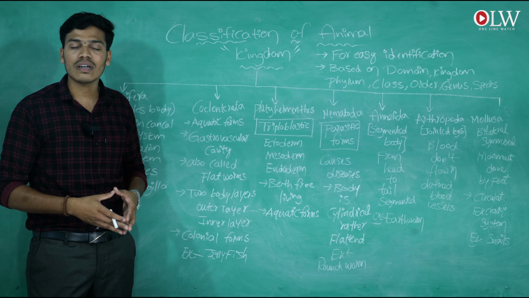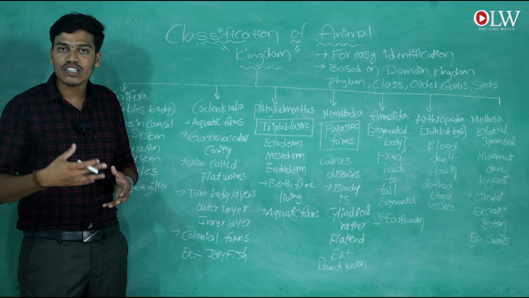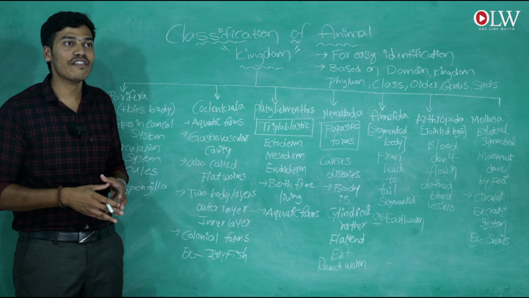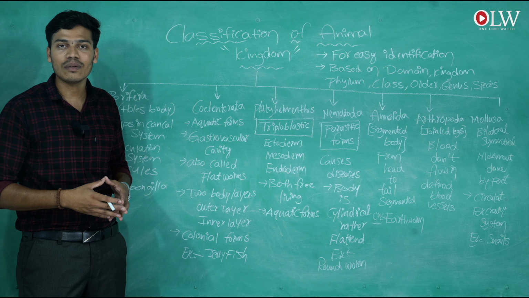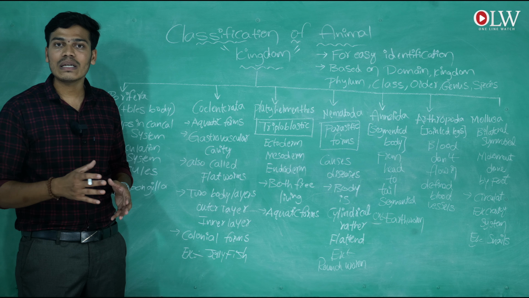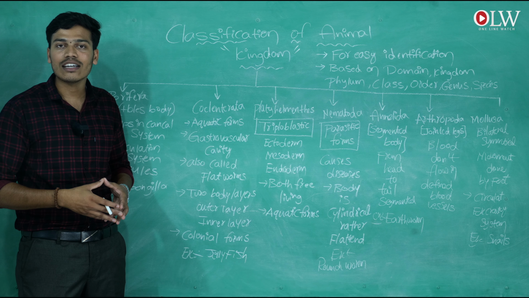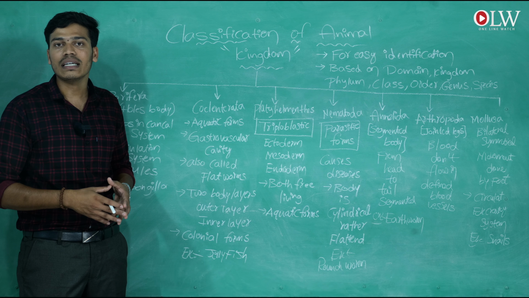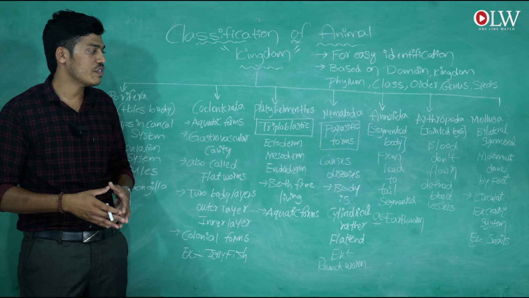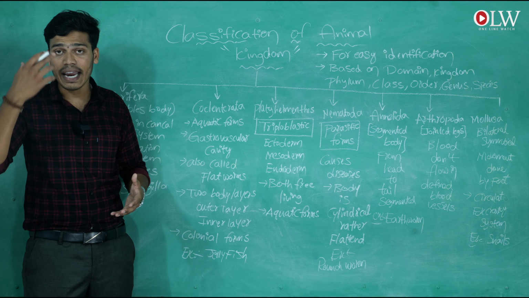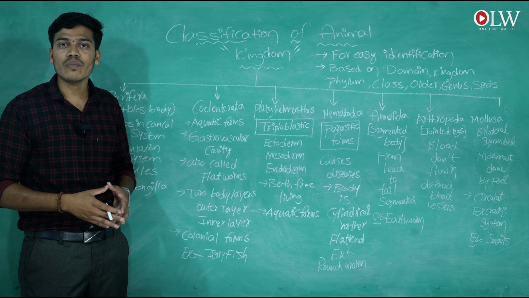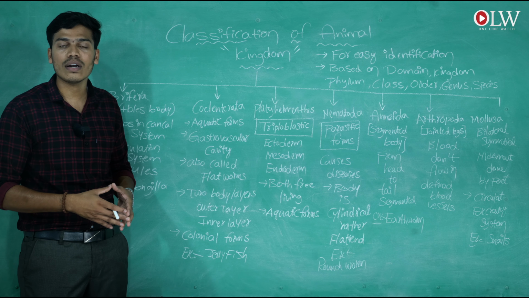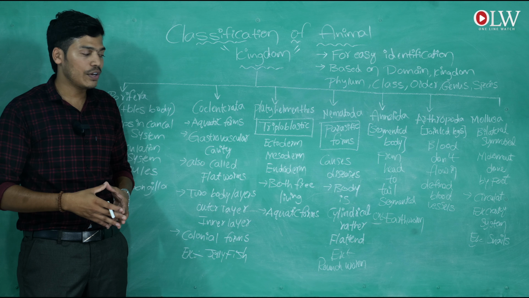Okay, and the next one, annelida. Here I want to share another important point about annelida. There is one different characteristic in annelids, that is the segmented body. They maintain their body in a segmented shape, with a segmented cavity. The segmentation starts from the head and ends at the tail. So the body is segmented.